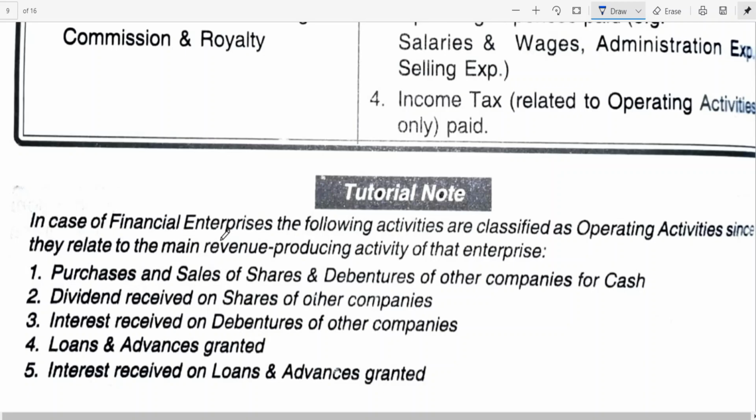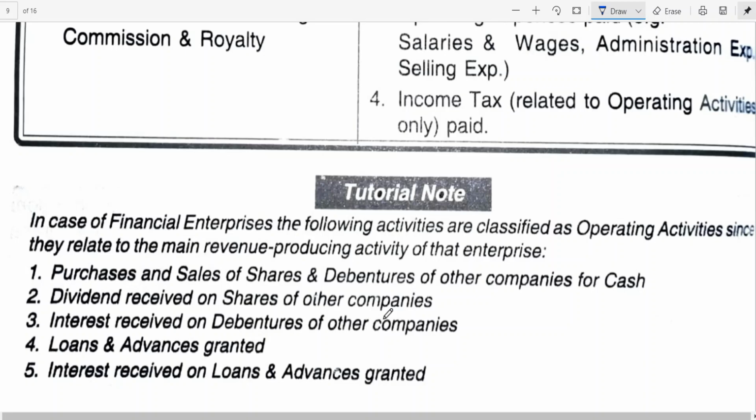Now, in the case of a financial enterprise, the following activities are classified as operating activities since they relate to the main revenue producing activity. Purchase and sale of shares. If it is a financing enterprise, operating activities include sale and purchase of shares, and sale and purchase of debentures.